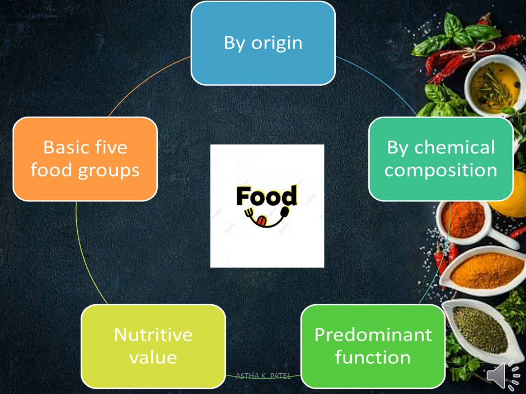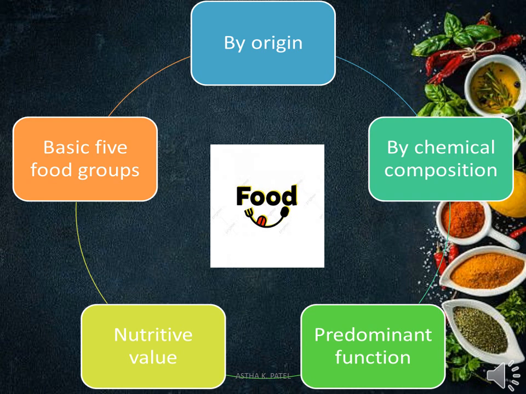Another classification of food involves predominant functions, because each and every nutrient has different functions. If we take an example, suppose the carbohydrate food: carbohydrate is energy giving food, so providing energy is the function of carbohydrate. Next is the bodybuilding or repair function. Protein is the bodybuilding nutrient. Next are the protective or regulatory foods, which is the function of vitamins and minerals. So based on such predominant functions, food is also classified.